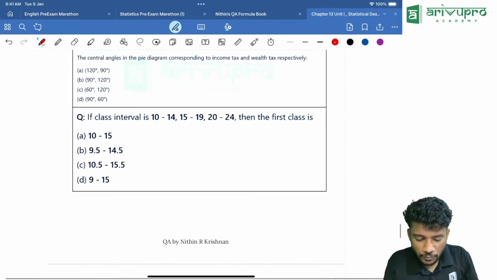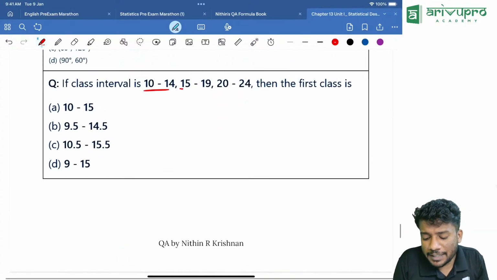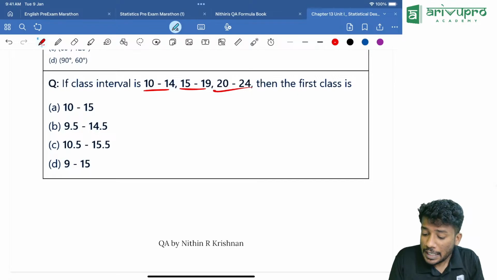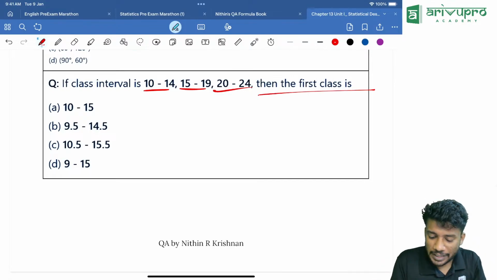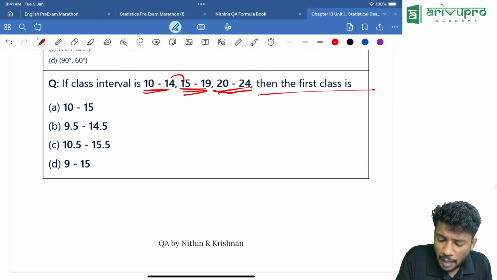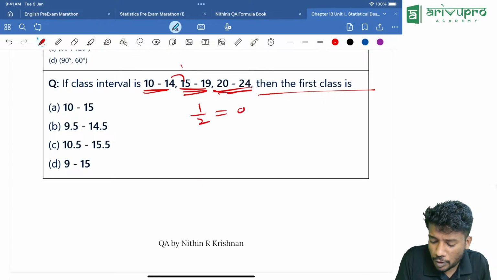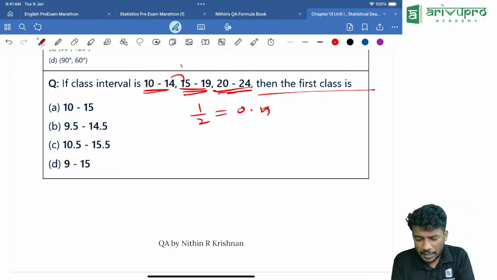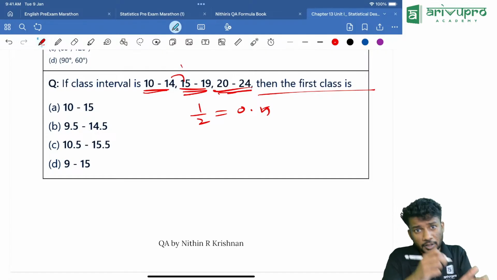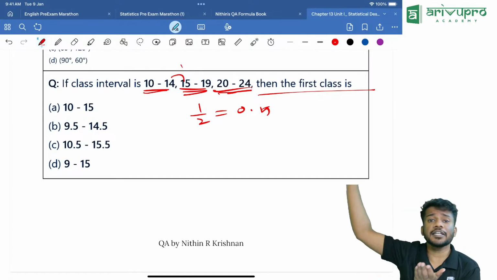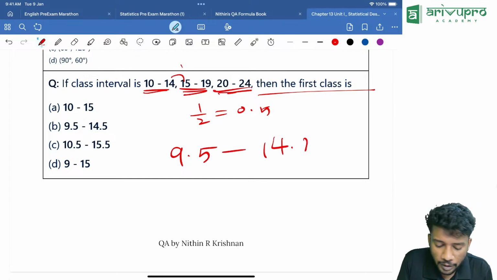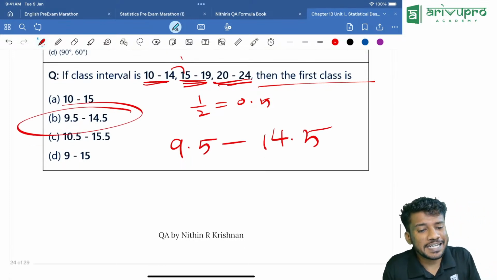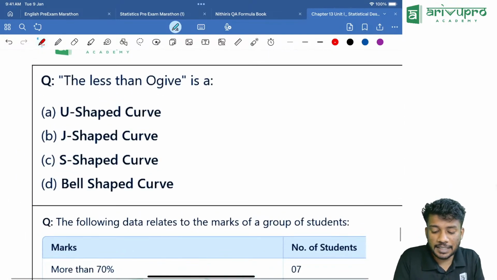Then class interval 10 to 14, 15 to 19, 20 to 24. Then the first class is what? Always think that we will always take it as exclusive. The given one is inclusive. How will you convert it into exclusive? The gap is how much? 1. That means 1 divided by 2 is 0.5. We need to reduce that 0.5 from the lower limit and add it to the upper class boundary. That will be 9.5 to 14.5. Answer is option B.